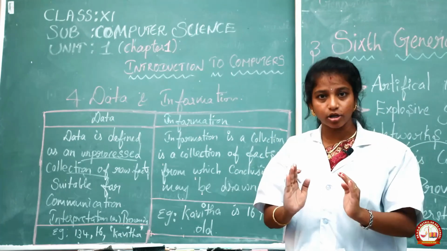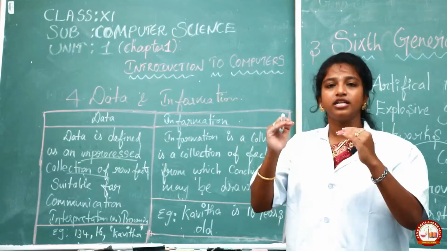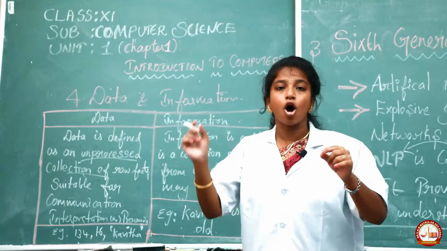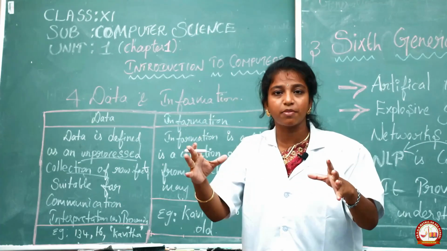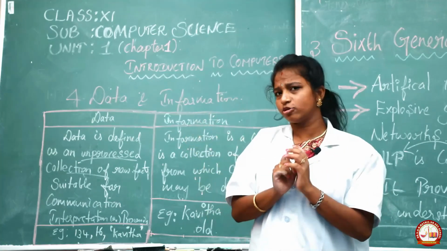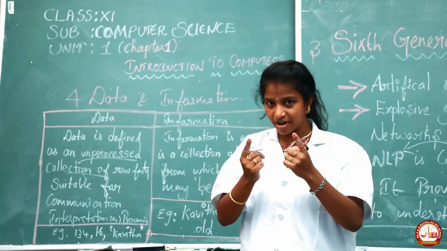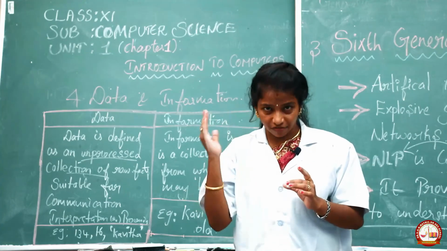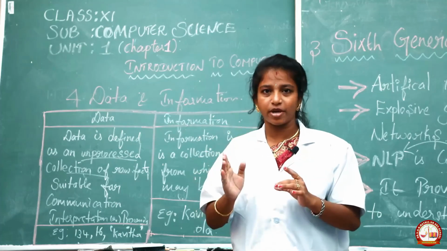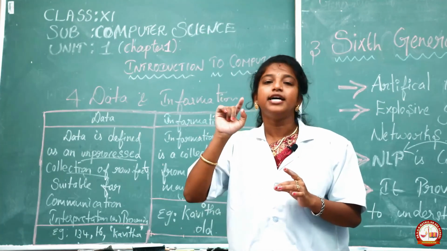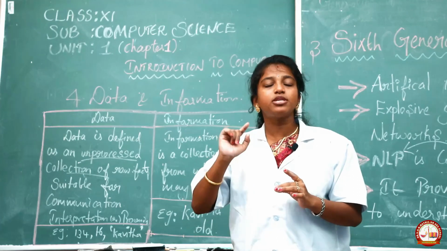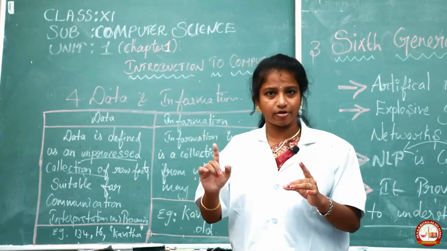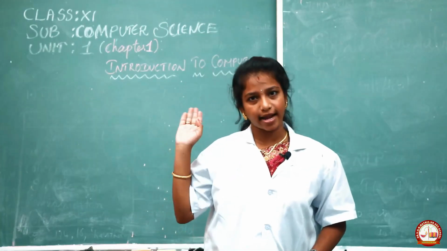If you are getting a conclusion regarding the data, that is called information. If you didn't get a clear-cut idea about that word or whatever it may be, that is called data. So simply we can say the collection of data is called information. All clear now? The collection of data is called information. So information is nothing but when it gives complete information about that particular thing. I hope you all understand these topics.